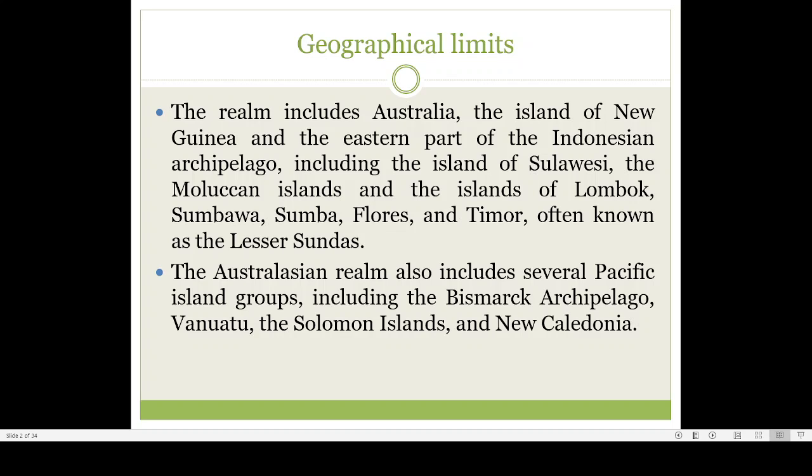So if you type, say, these are all islands of Indonesia, you can see that. So these islands are known by the name Lesser Sunda Islands. The name is quite interesting. These are the islands which are coming under the Lesser Sunda group of islands.